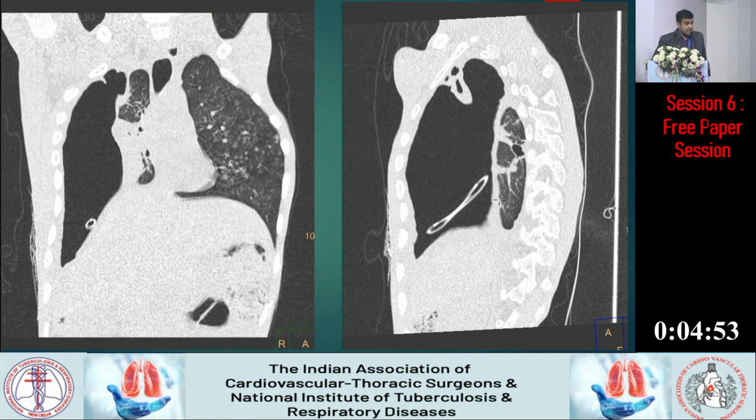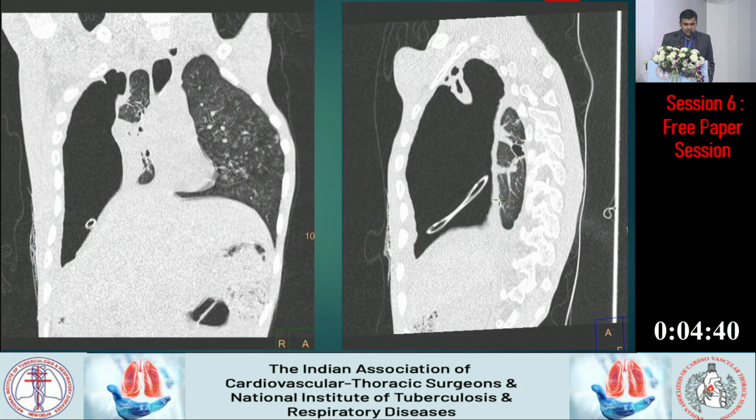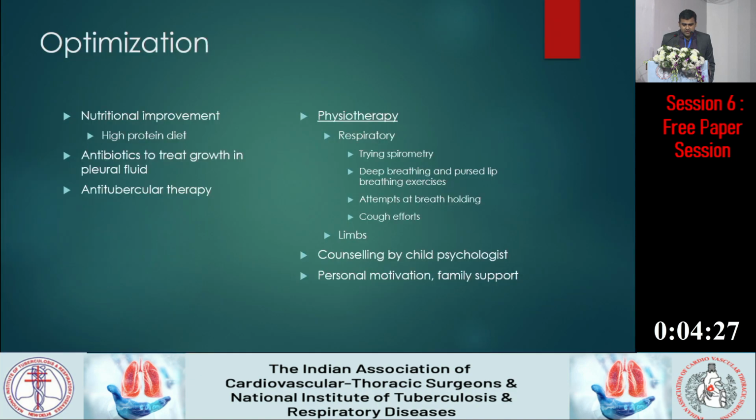And this is the CT picture. We can see the right lung is totally collapsed with a thick peel over it. ICD drain is in situ. The left lung looks apparently normal. And our radiology friends also showed us a good 3D image of how it looks, where we can see the right upper and lower lobe. The middle lobe is hardly seen, and the left lung is well seen, inflated.